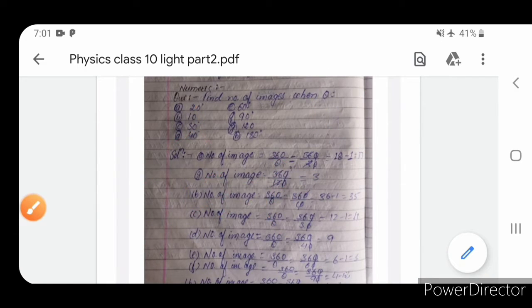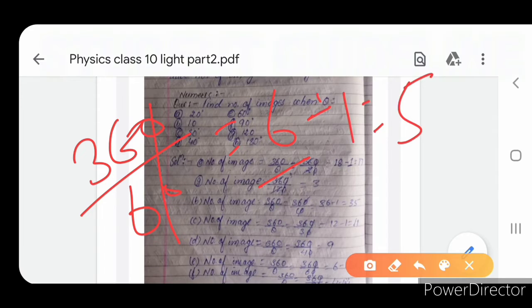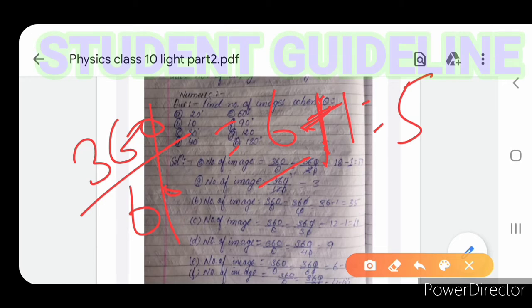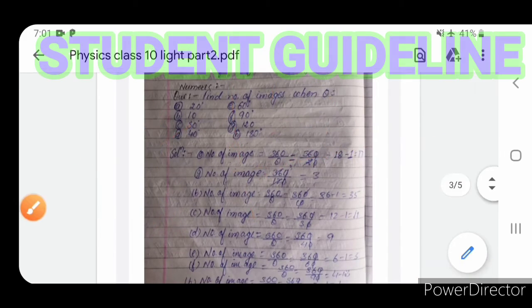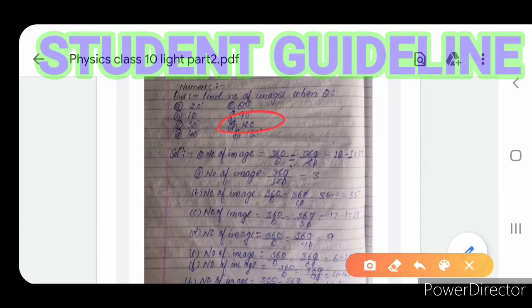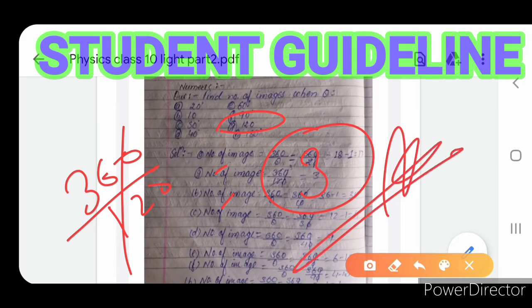Now, next theta is 60 degrees, then the number of images will be 360 by 60, which is 6. Six is even, so subtract 1, that is 5. We never add 1. Why we subtract 1 and do not add 1, we will discuss later. First, understand how we can solve numericals. Now if theta is given as 120, then 360 by 120, the result will be 3. Here 3 is an odd number, so our answer will be 3.